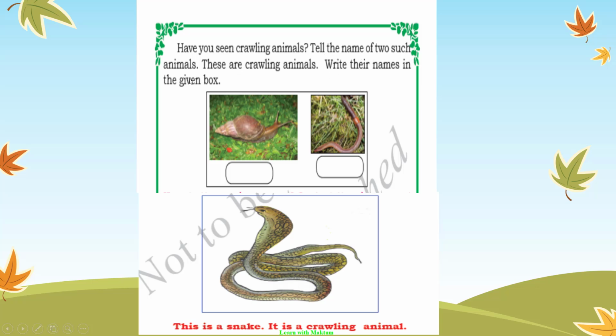Tell the name of two such animals. Snake, snail, then earthworm. These are crawling animals. Write their names in the given box. Snail, earthworm. Okay. This is a snake. It is a crawling animal. Okay.